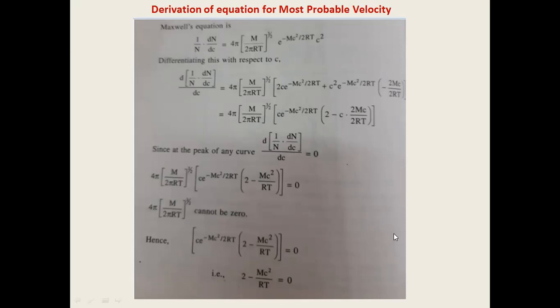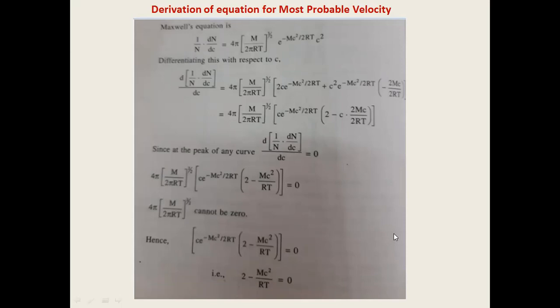And if we differentiate the Maxwell-Boltzmann equation with respect to velocity c, so d/dc of the LHS will be equal to the derivative of the RHS. To differentiate the RHS part, you have to take the constants out. The first part of the RHS, 4π (m/2πRT)^(3/2), is a constant.